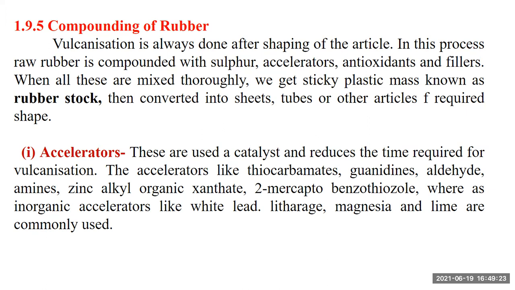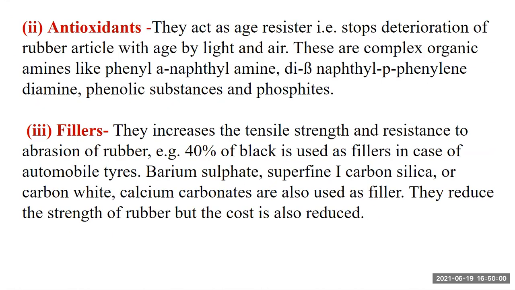So what are accelerators? These are catalysts used to reduce the time required for vulcanization. Accelerators include carbamate, guanidine, aldehydes, amines, zinc alkyl xanthates, 2-mercaptobenzothiazole, whereas inorganic accelerators like white lead, litharge, magnesia, and lime are commonly used. Magnesia is magnesium oxide, and lime is calcium oxide.